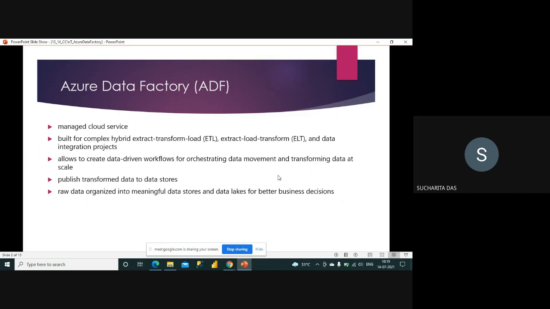You can do many things with drag and drop facilities: drag some component, add something, join them, and design the workflow. So a lot of things will be done like that.